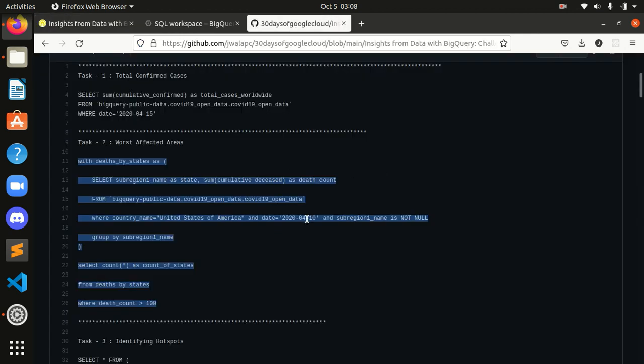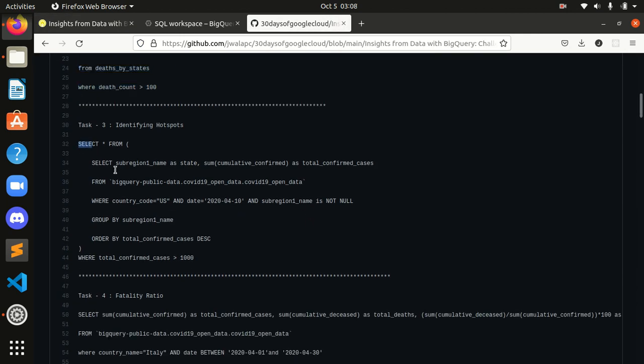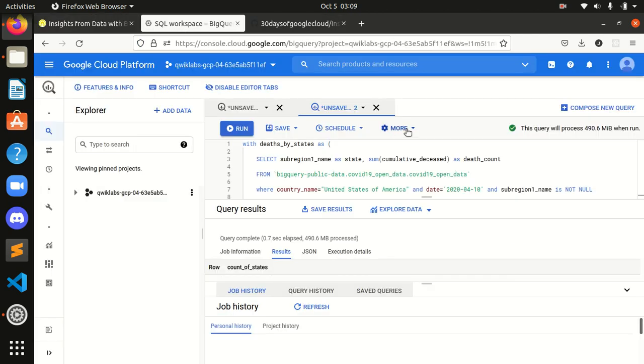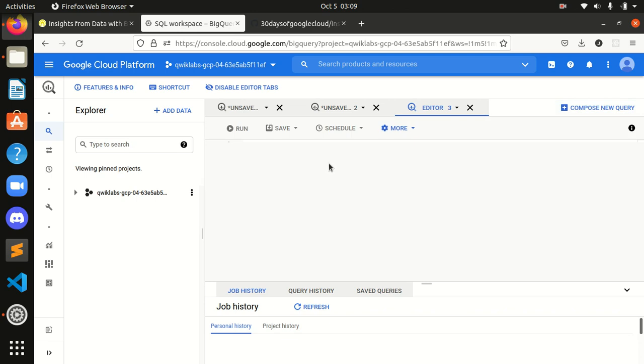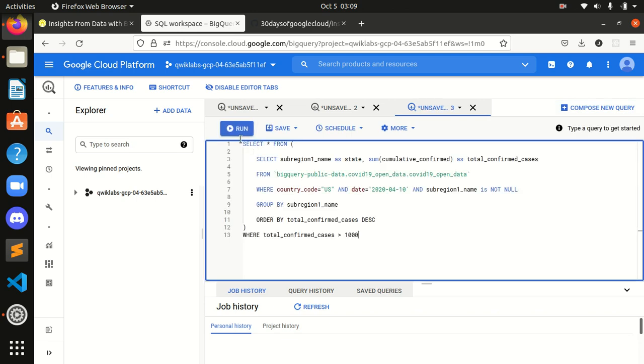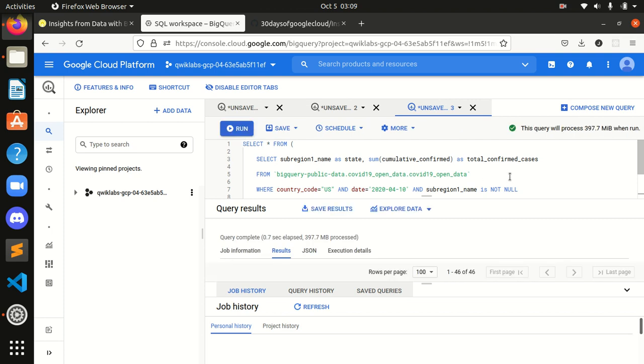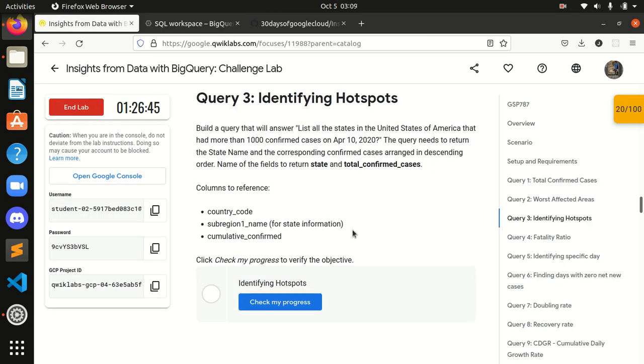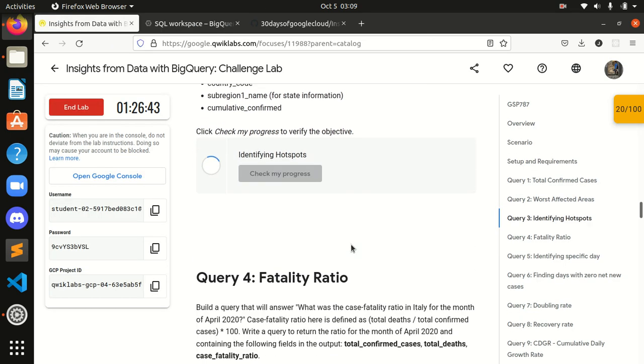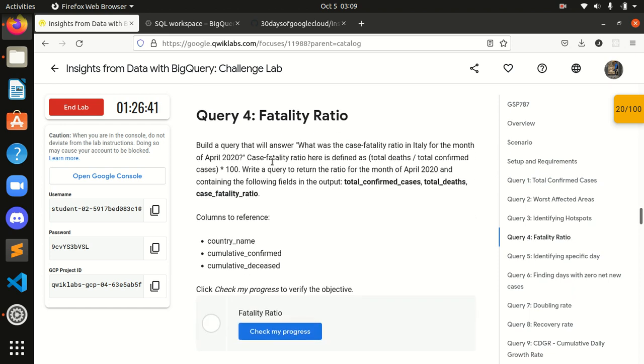Now our third query, we'll select this. I will come here, compose a new query again, paste it over and run it. Guys, you just have to simply copy the query and run it in the editor, and that much only you have to do. Now the fourth one, fatality ratio.